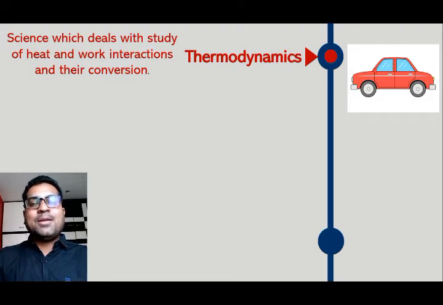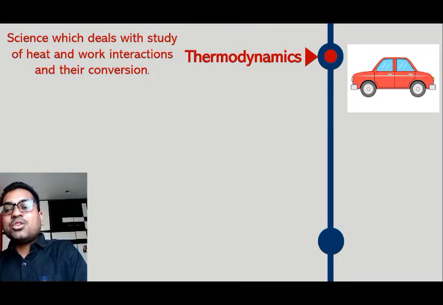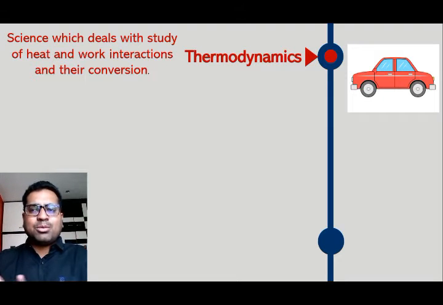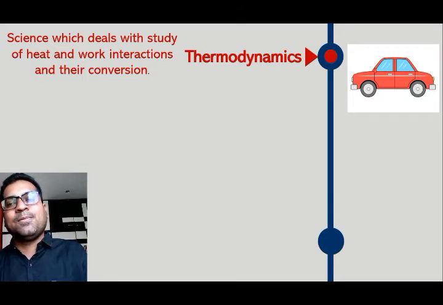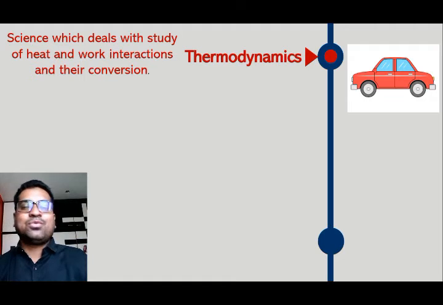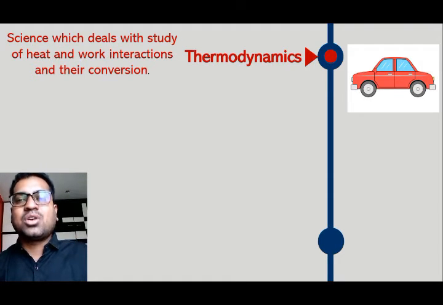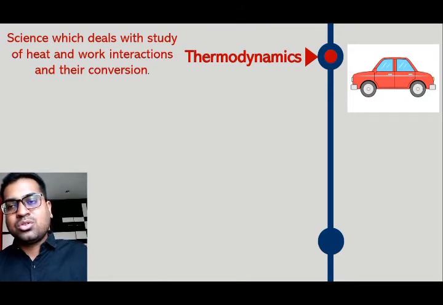So ultimately that heat energy is converted into work interaction and by using that work interaction there will be movement of that particular mass from one place to another. So whenever there is displacement of mass due to applied force there will be work done. So heat energy provided to car is converted into work interaction.